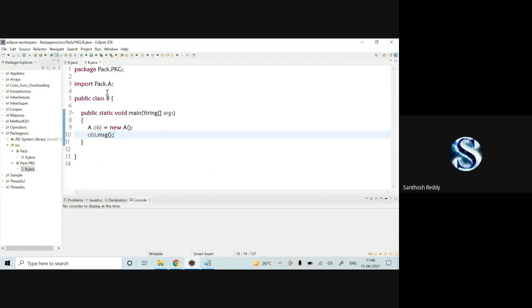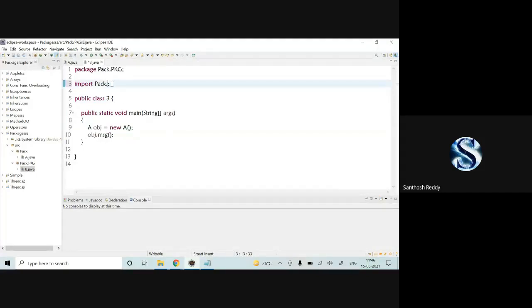Now you can check it out here. The class I have written here is outside the package. The class I'm accessing here is outside of your package. But when you're writing this, you can check it out at the top. It is obviously imported the class. Import pack.A. Import pack.A.